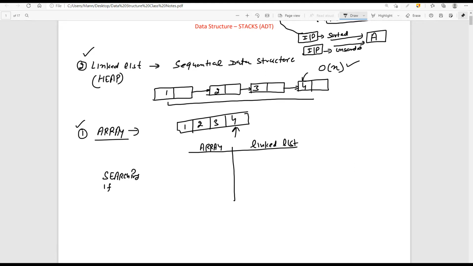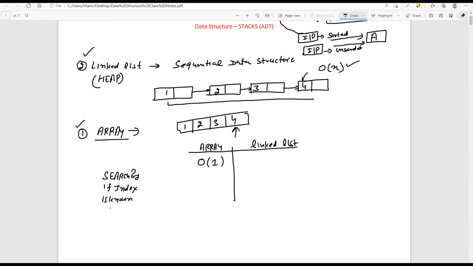If the index is known, if you know this is the index and I just want to fetch it, then in the case of the array, what will be the complexity? Order of one, because I can fetch that element since I know the index position.